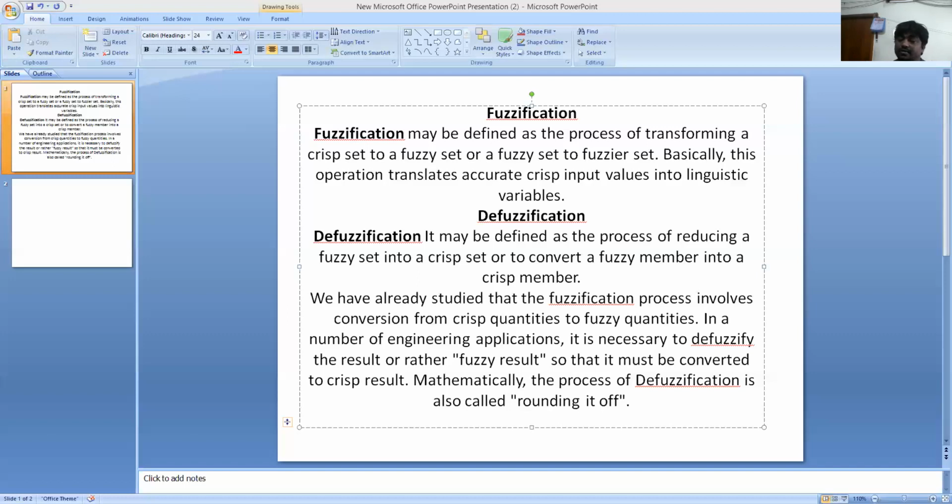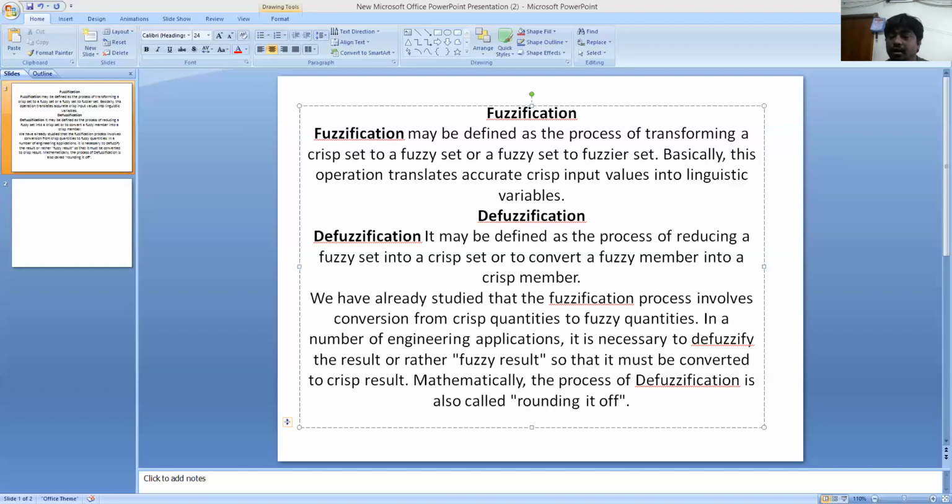Regarding complexity, fuzzification is very easy, and defuzzification is quite complex to implement. Regarding approach, fuzzification uses if-then rules to fuzzify the crisp value, and defuzzification uses the center of gravity method to get the centroid of the sets.